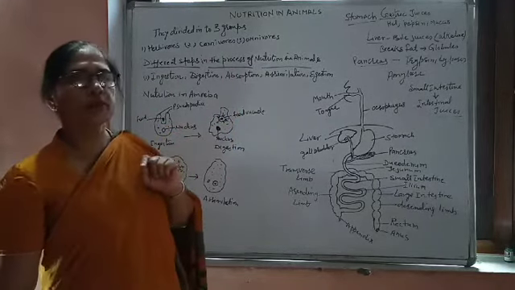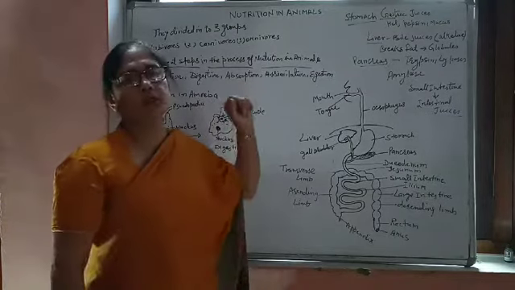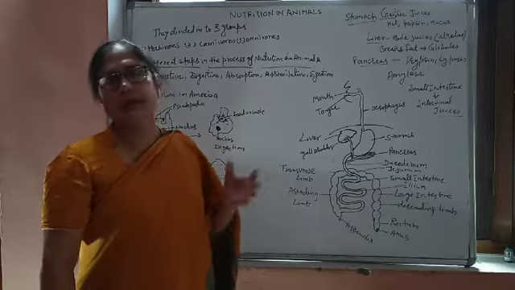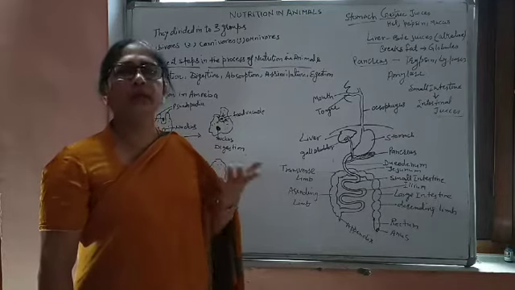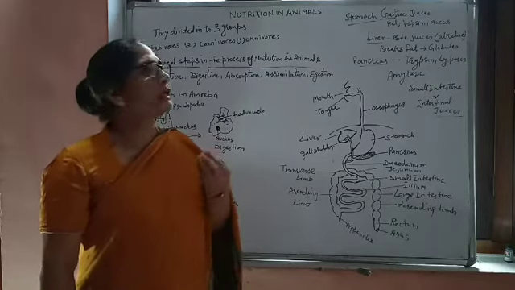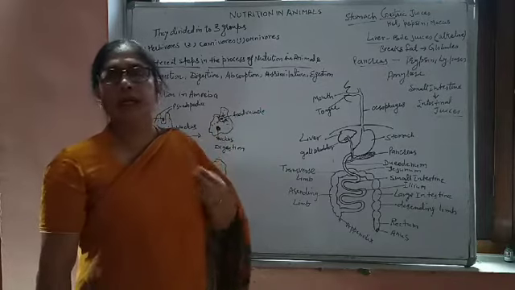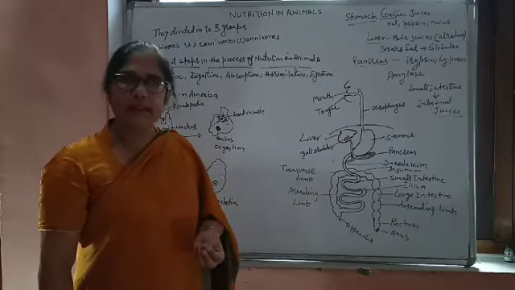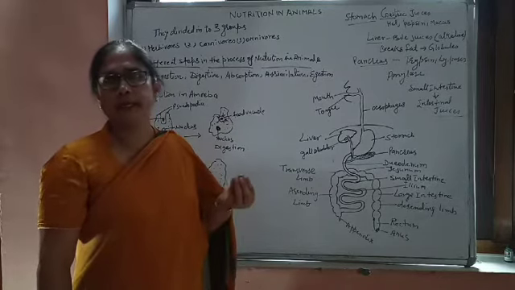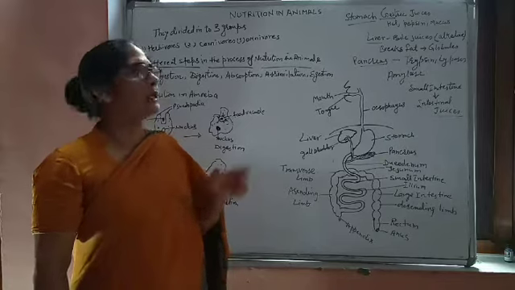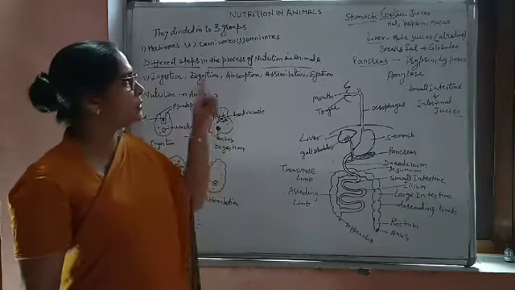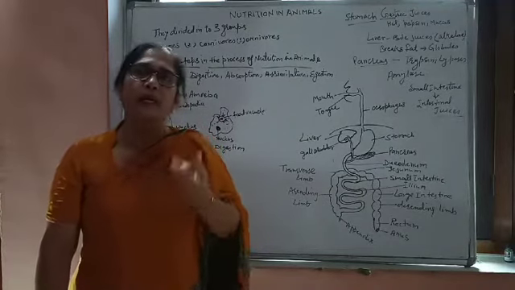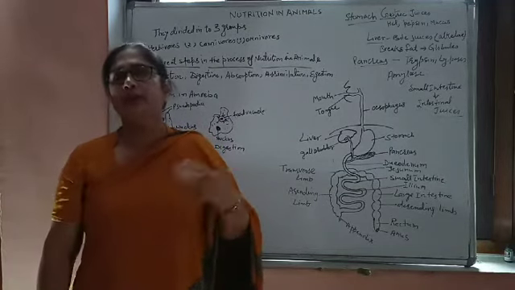Most of the time students get confused in assimilation. Assimilation is when food is absorbed by the body, goes inside the bloodstream if the animals are higher, and then these nutrients are utilized by the process of oxidation to release energy, and the energy is utilized by the animals for their processes. That is assimilation. And egestion of the waste material is important, to get rid of this waste material from the body from time to time.